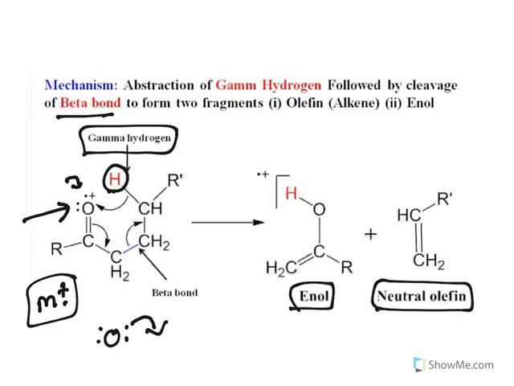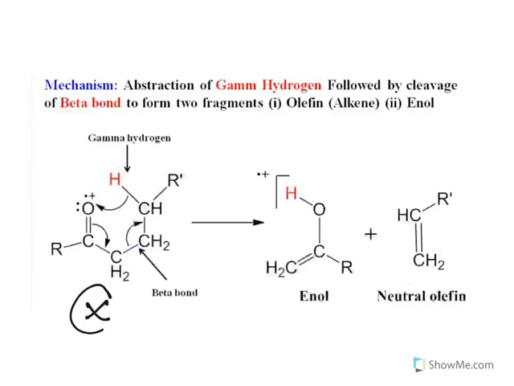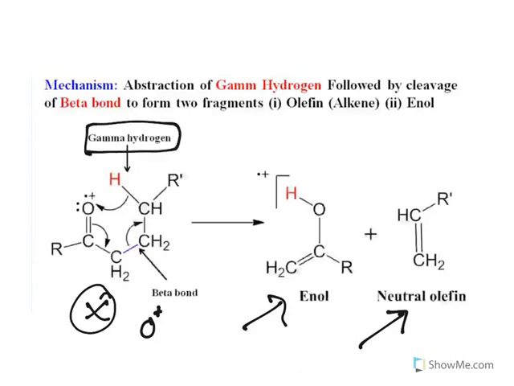Why all this happens is that this ion is unstable. Thermodynamically, it is very unstable because oxygen containing a positive charge is unstable. And it forms two compounds, enol and neutral olefin, which are thermodynamically stable. The requirement is gamma hydrogen abstraction and cleavage of this beta bond, forming thermodynamically stable products. This is what the McLafferty rearrangement is.